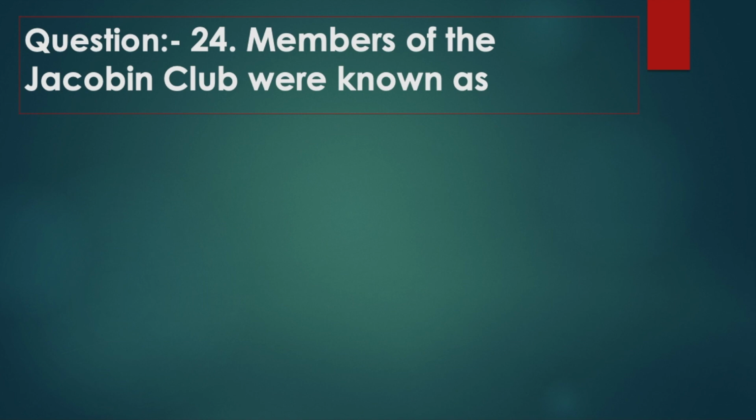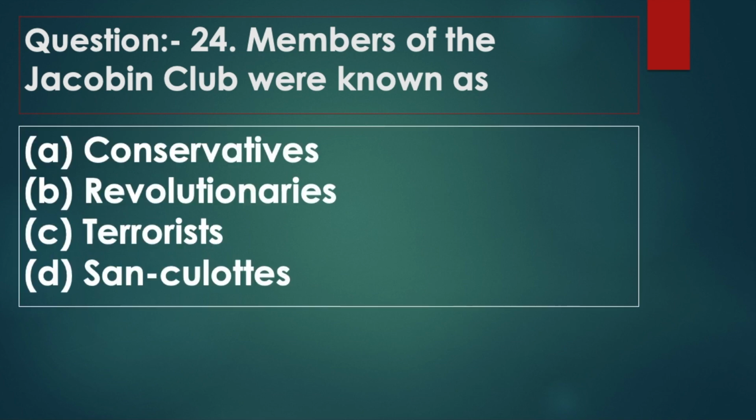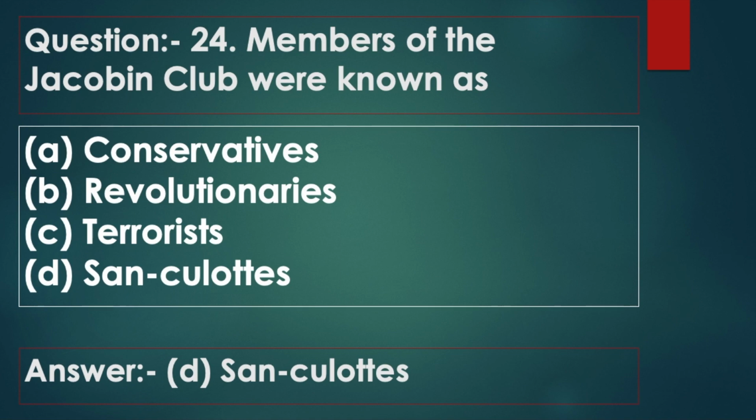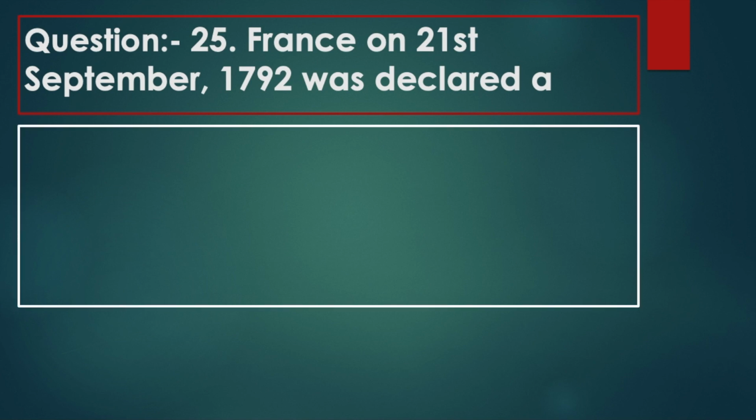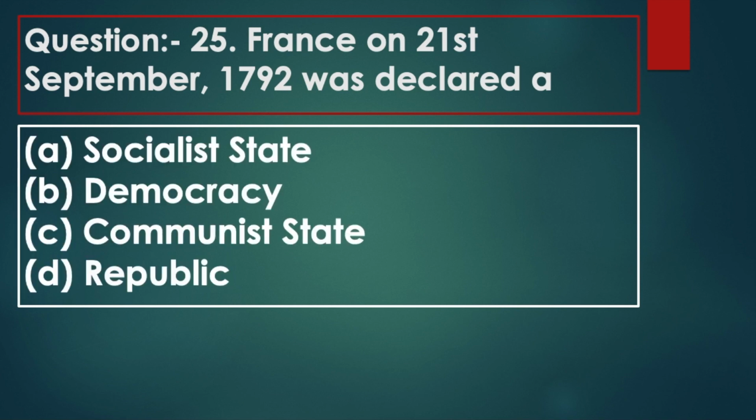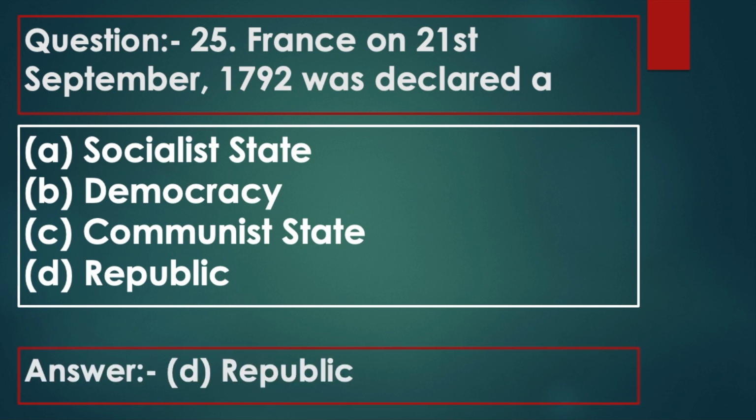Question 24. Members of the Jacobin Club were known as option A Conservatives, option B Revolutionaries, option C Terrorists, option D sans-culottes. Answer: option D, sans-culottes. Question 25. France on 21st September 1792 was declared a option A Socialist State, option B Democracy, option C Communist State, option D Republic. Answer: option D, Republic.